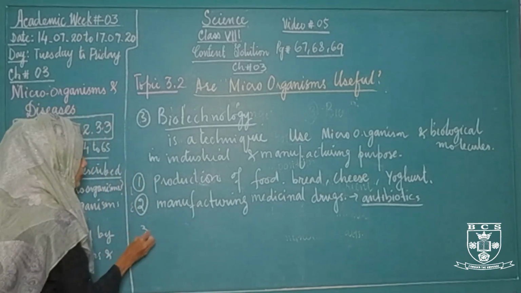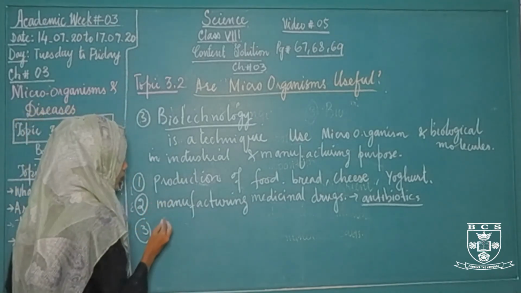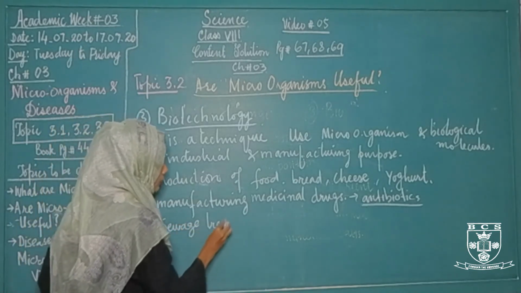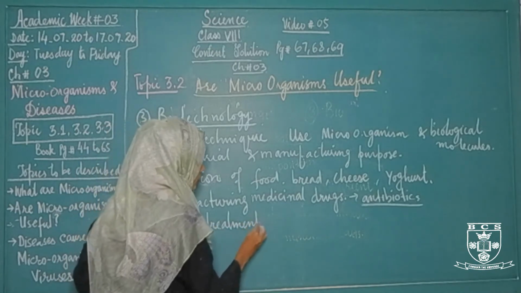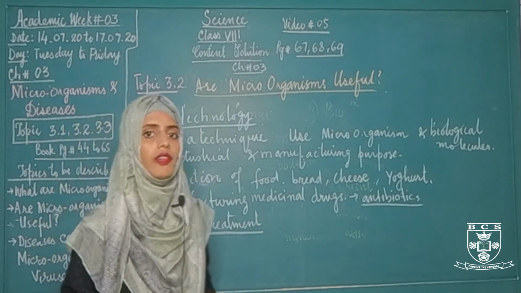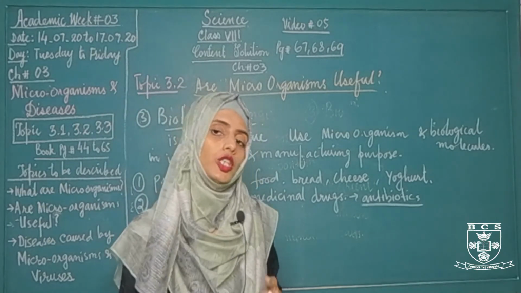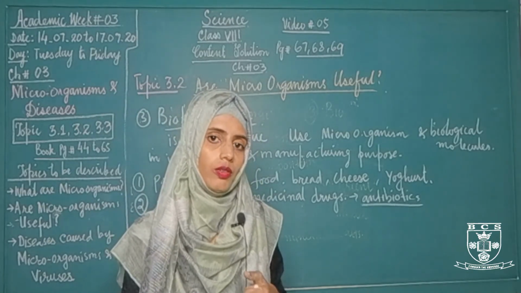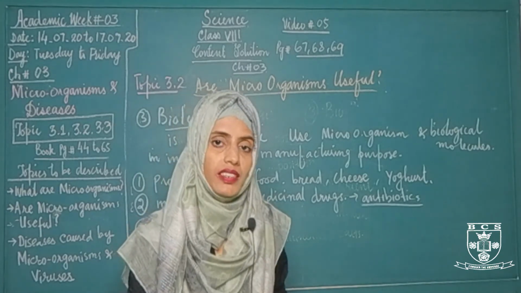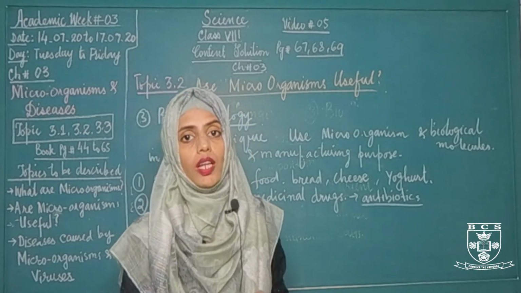And the third one is sewage treatment. What is sewage treatment? There are some bacteria present in the environment which are used to break down the sewage waste from sewage treatment plants, as well as the oil in oil spills.